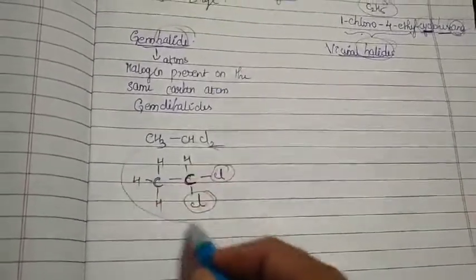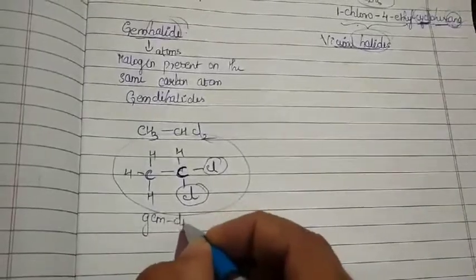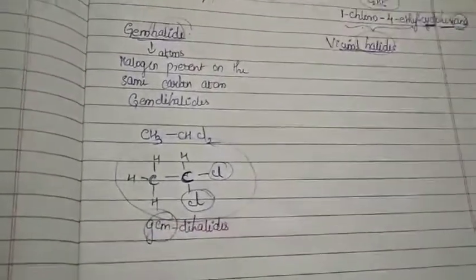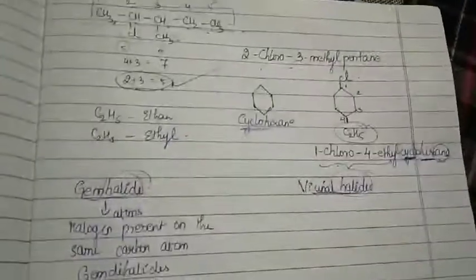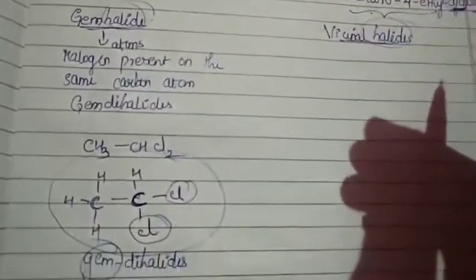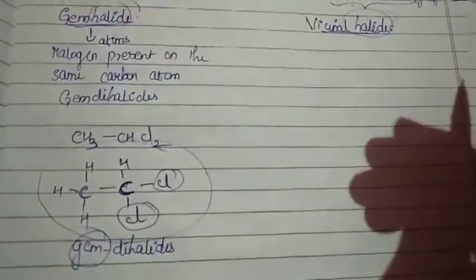So like this structures are called as what? Your gem dihalides. Wow, gem dihalides. Then what is about your vicinal dihalides? Somewhat slight modification. I hope you can only guess. What is your guess? Let me ask you first. I will be giving you 3 seconds.